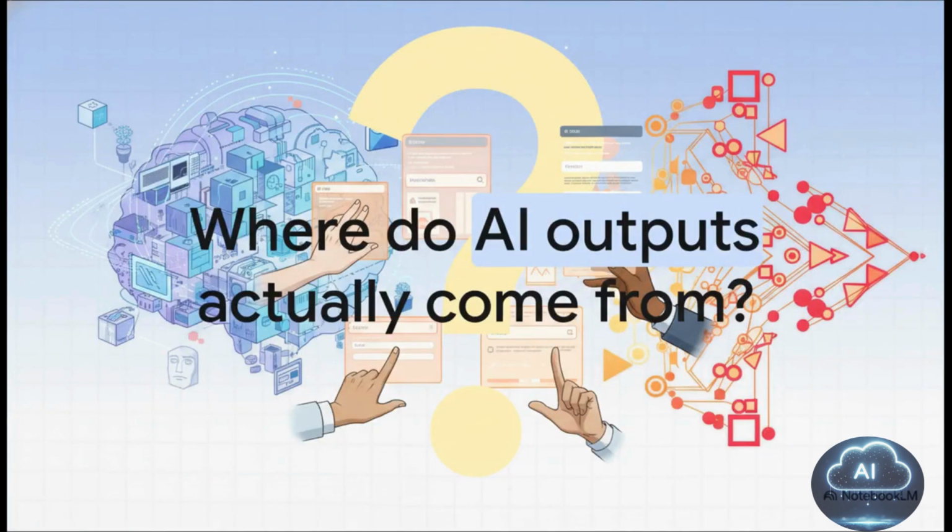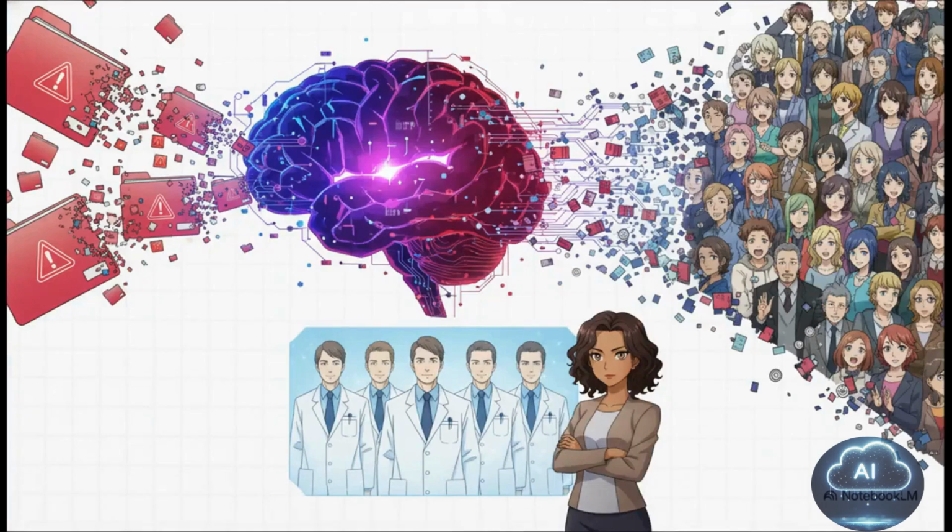It is absolutely vital to remember that AI is not a thinking, reasoning being like you or me. When it gives you an output, that response comes from three distinct places: the massive data set it was originally trained on, the specific user inputs you are feeding it in that exact moment, and its mathematical ability to recognize and continue patterns. Because these models learn from what we feed them, what you put in can literally become part of the machine's permanent knowledge base.